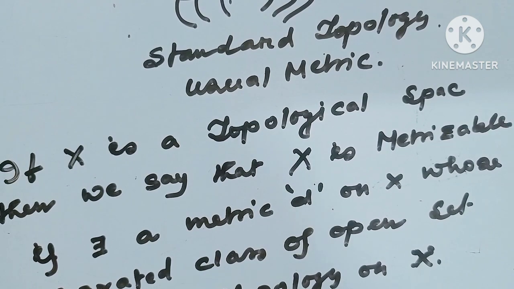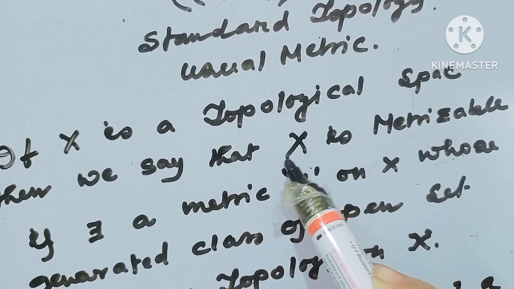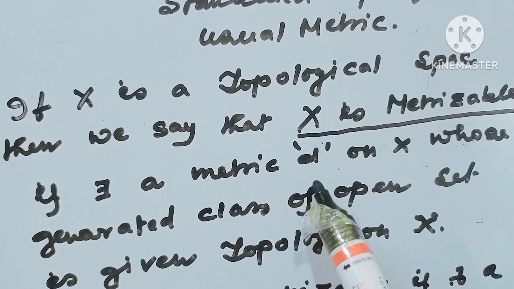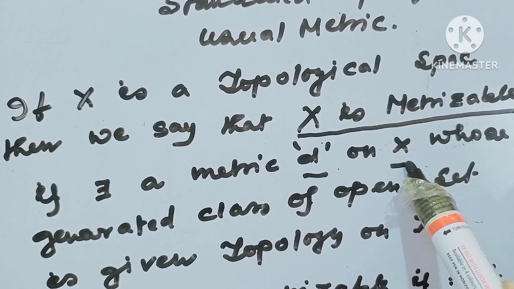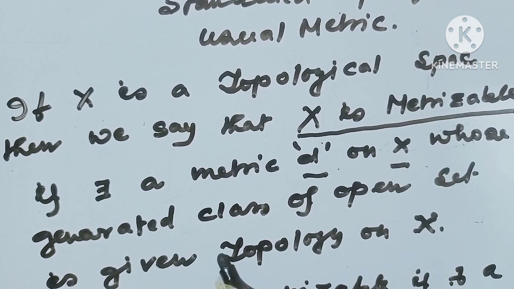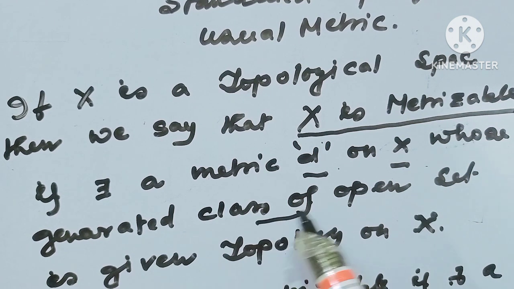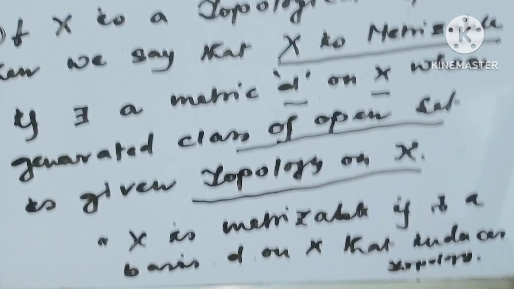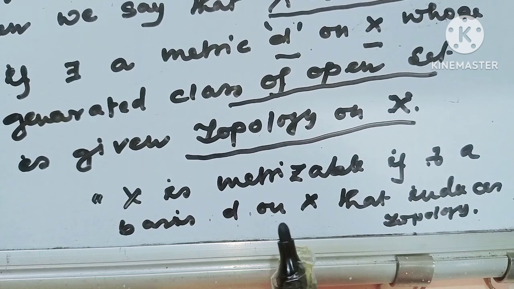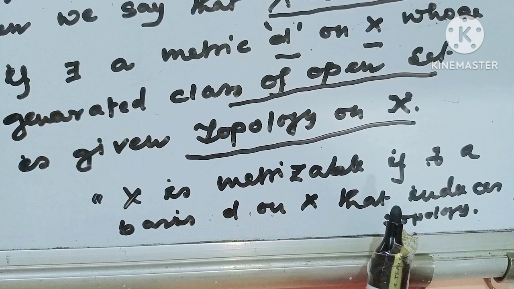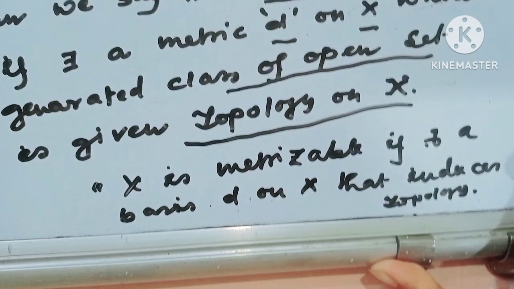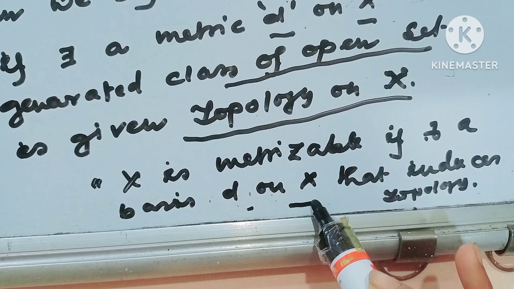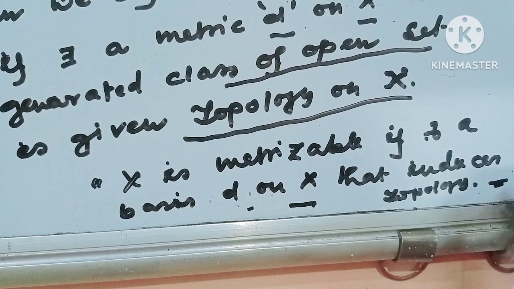If X is a topological space, then we say that X is metrizable if there exists a metric d on the set X whose generated class of open sets is the given topology on X. That means X is metrizable if there exists a metric d on the set X that induces the topology.